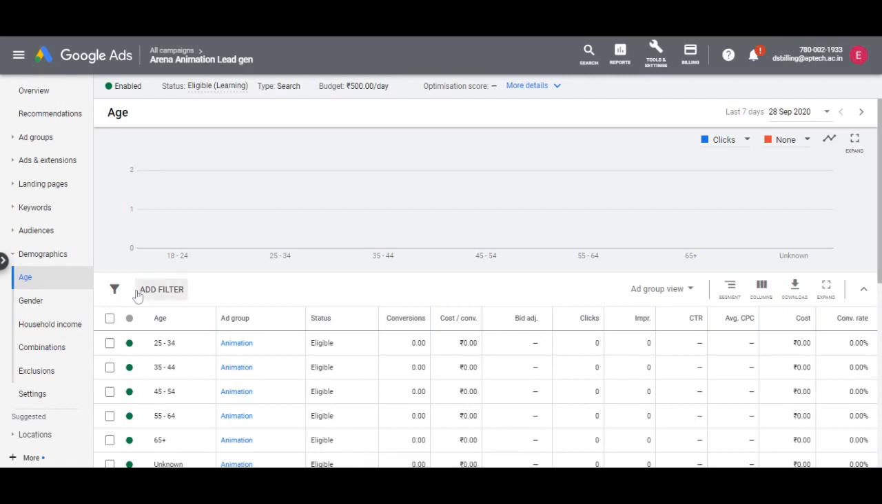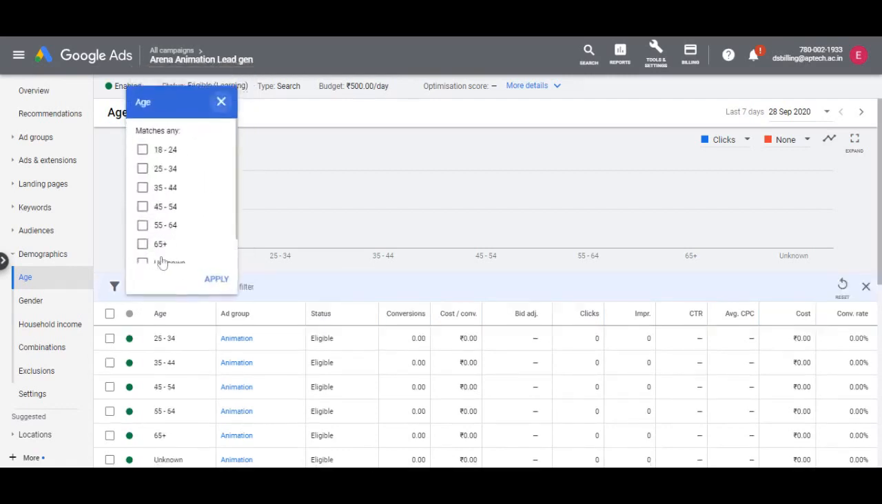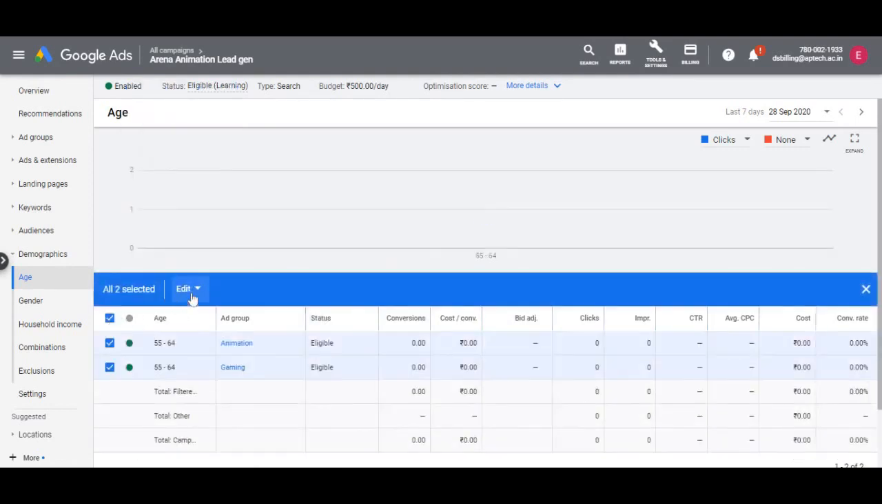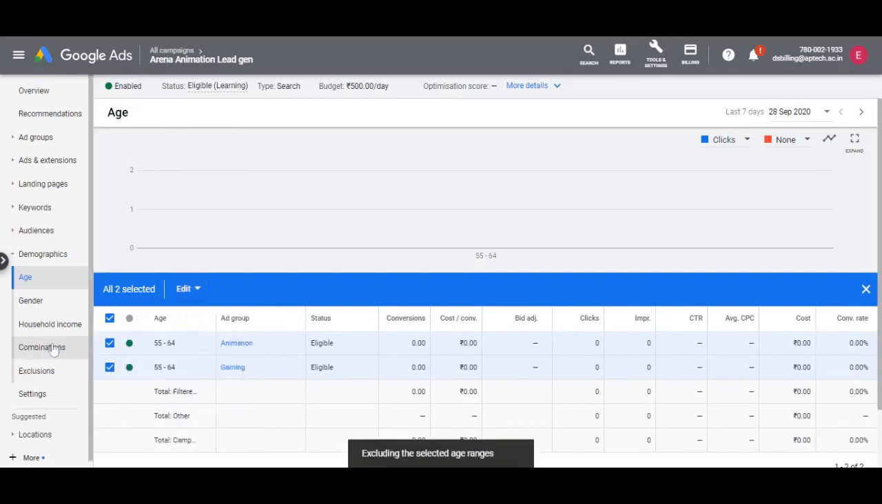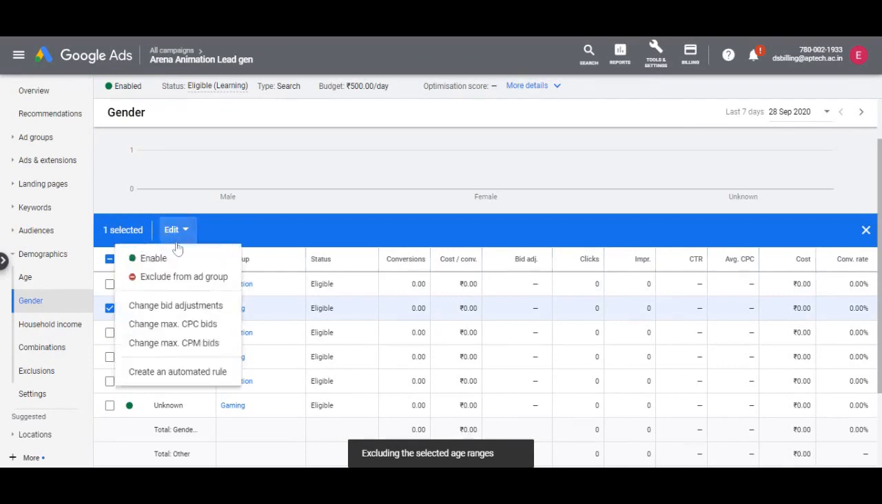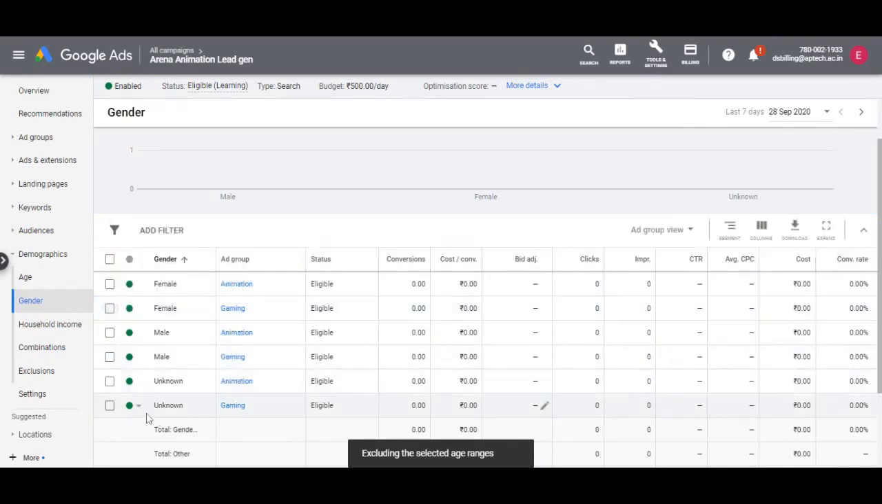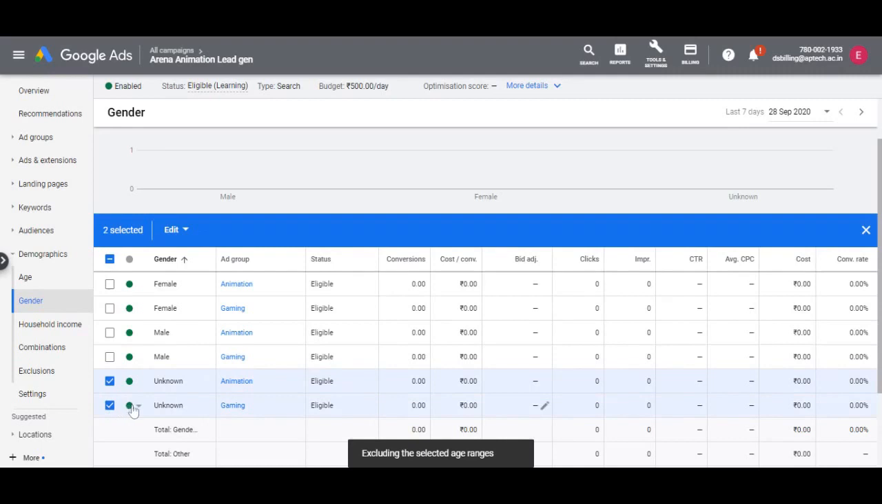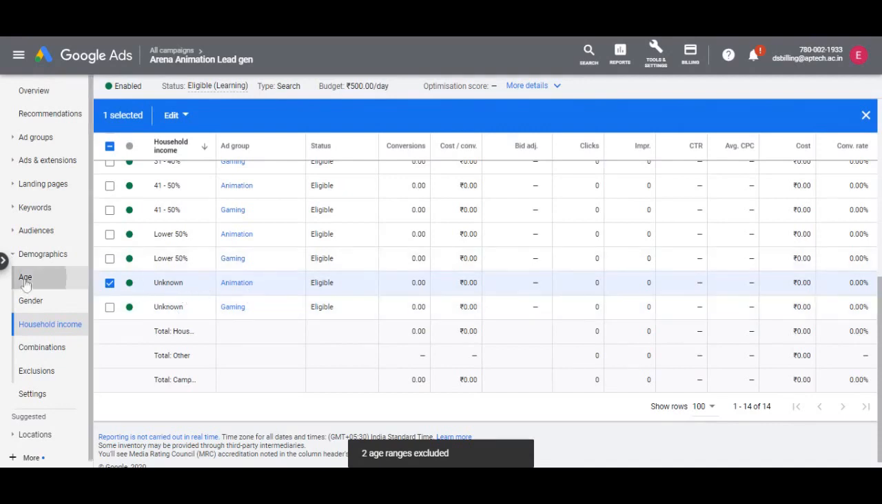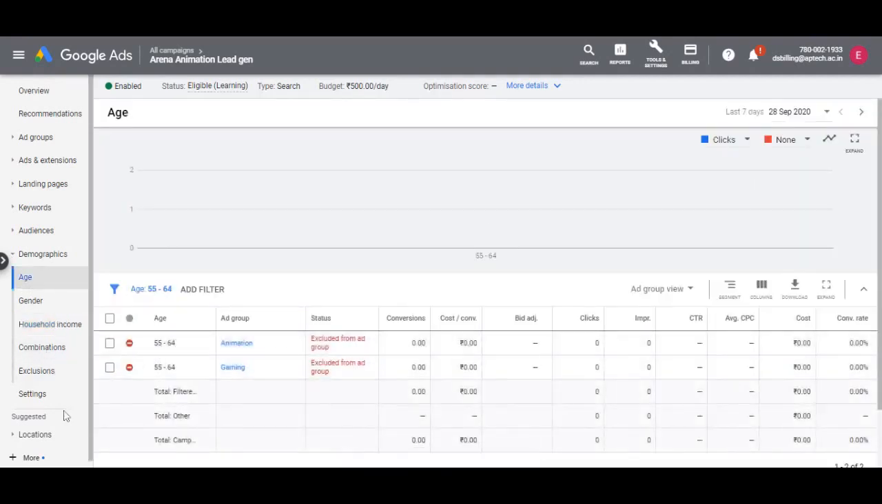It can be a bit tedious to select each one of the groups individually. However, you can use the filter by age option to load the age groups and then select all and then exclude using the edit option here. Similarly, we can do the same for excluding a gender or selecting a household income percentage group that we do not wish to target. Note, for all three types of demographics, we have an unknown too. These are users whose age, gender, or household income haven't been identified by Google.